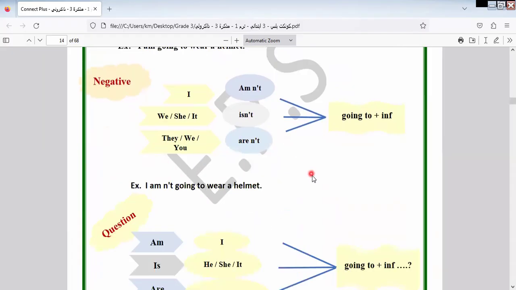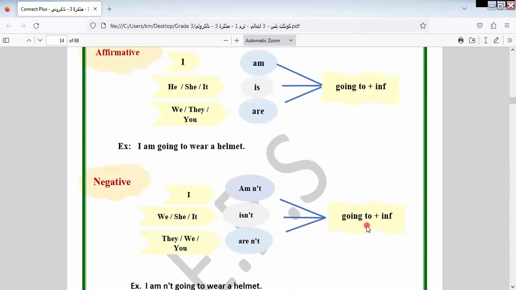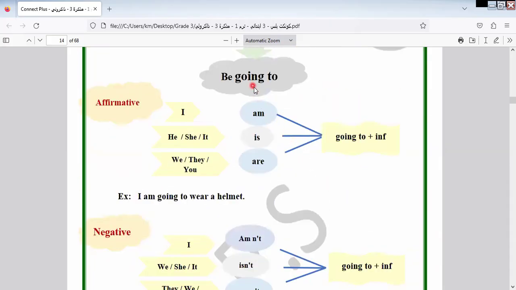When we say I'm going to play with my friend tomorrow, or I'm going to be in grade 6 next year, or I'm going to travel to my grandparents next weekend or next year, anything. So this is the present continuous tense expressing future.